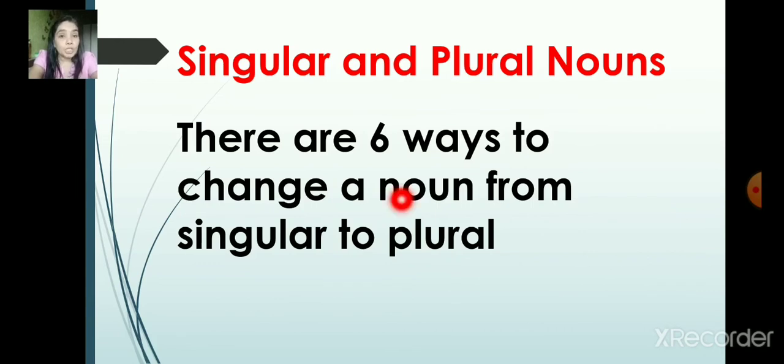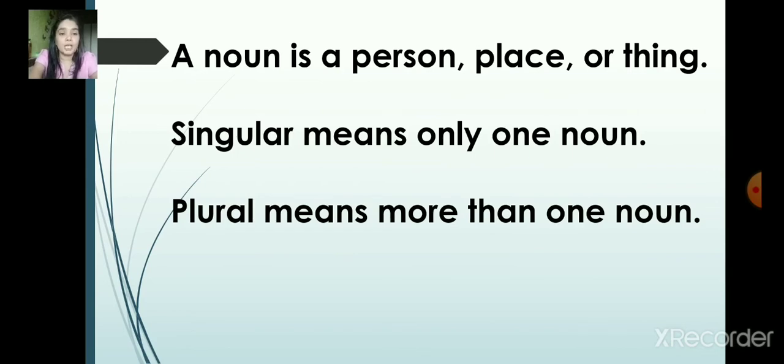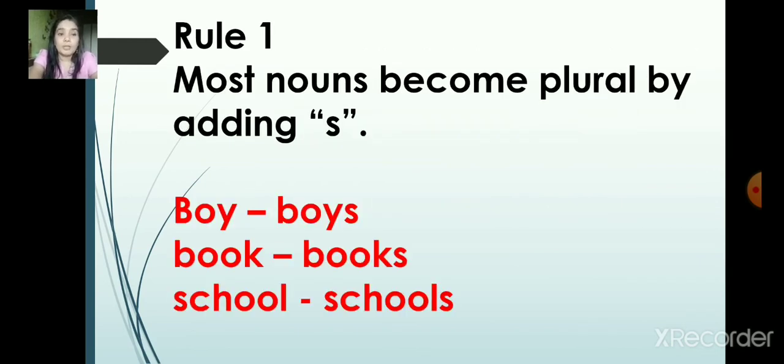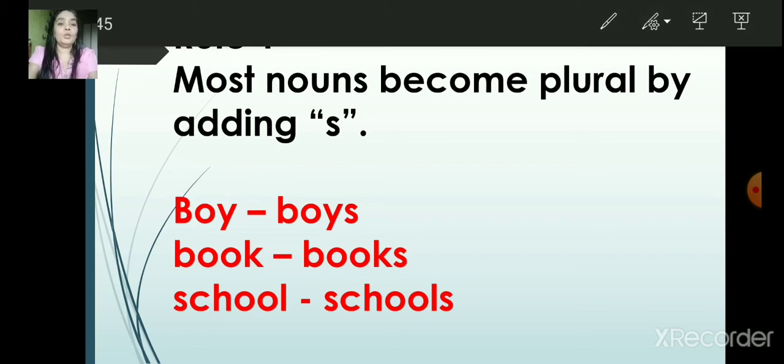And next we'll go to singular and plural nouns. Singular means single, plural means many, and we have 6 ways to change them. So let's see rule number 1. For most of them we add s. So BOYS, BOOKS. Even the junior KG children know this answer. The first rule is we have to add s, right? Next, rule number 2.